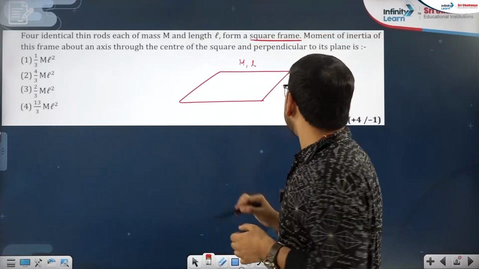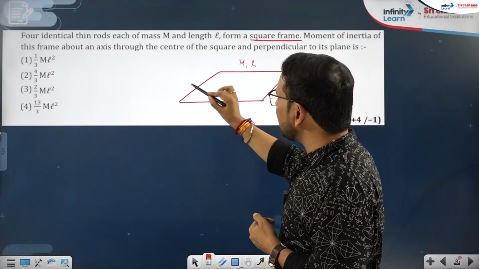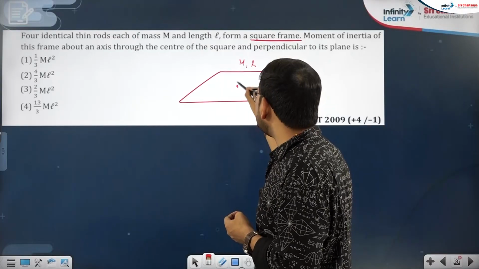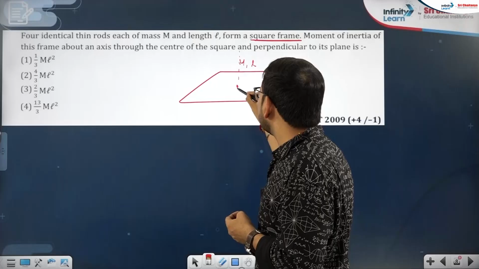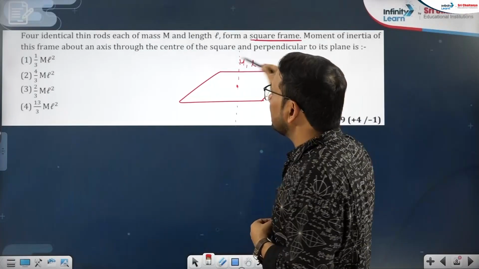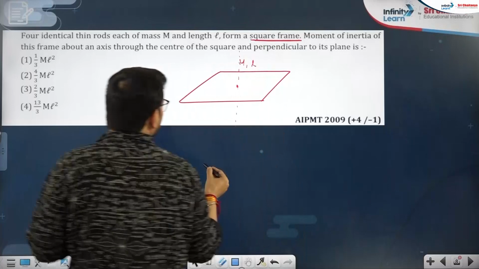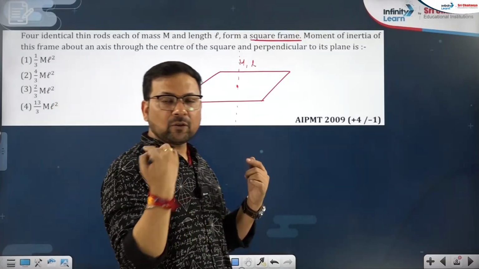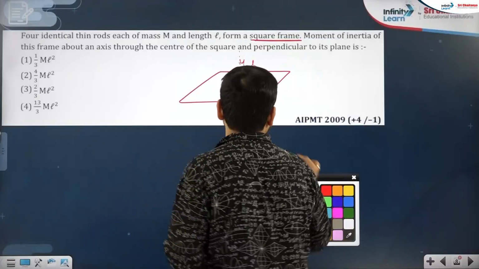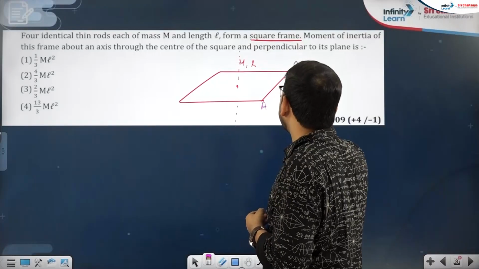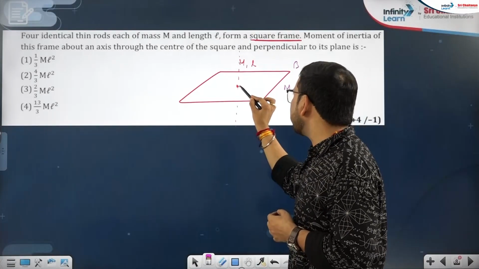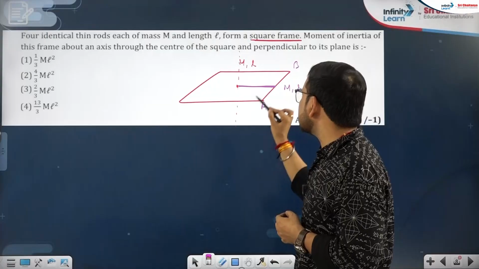Now the axis is also important. Moment of inertia of this frame about an axis passing through the center of the square. This is the point from where the axis is passing. Okay. What is the moment of inertia? Now it all will rotate like this. Now consider one rod only. Just try to focus on this rod AB. And this rod AB has a mass M, length L, and perpendicular distance from this is L